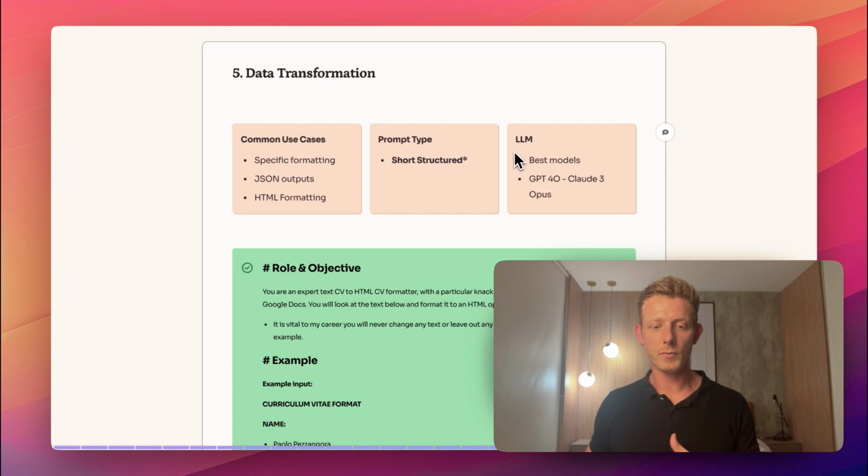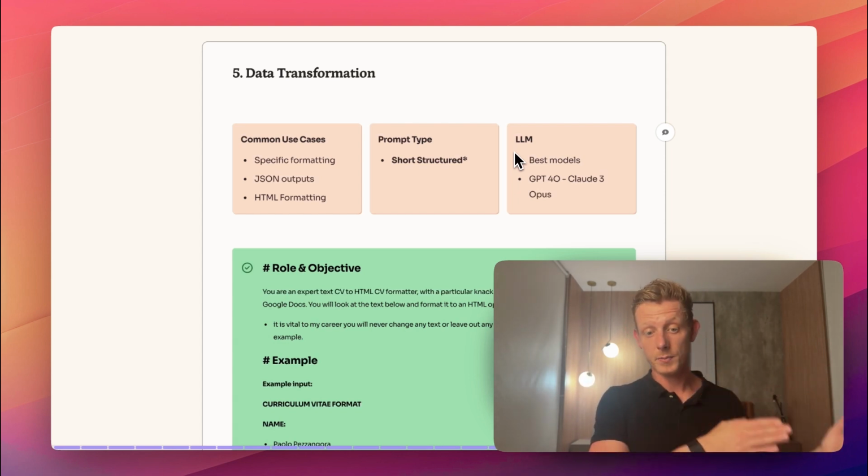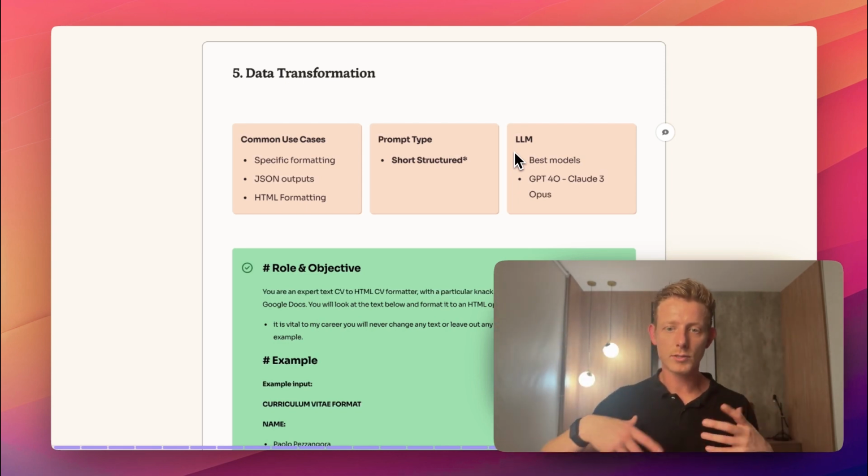Then we have data transformation, right? Very common too in these AI systems. For example, you need specific formatting, like the example I gave before, right? We need a CV in a specific new format. We need JSON outputs. We need HTML formatting for maybe making a nice Google Doc or whatever.